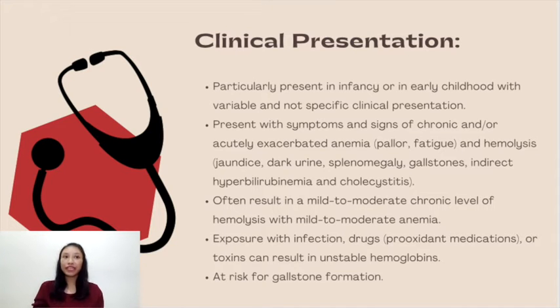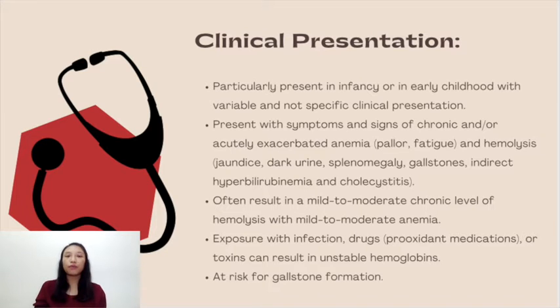CHA is particularly present in infancy or early childhood with variable and non-specific clinical presentations. The symptoms may be so limited and undetected at baseline. The patients, regardless of age, present with symptoms and signs of chronic and/or acutely exacerbated anemia such as pallor and fatigue, and hemolysis such as jaundice, dark urine, splenomegaly, gallstone, indirect hyperbilirubinemia, and cholecystitis.